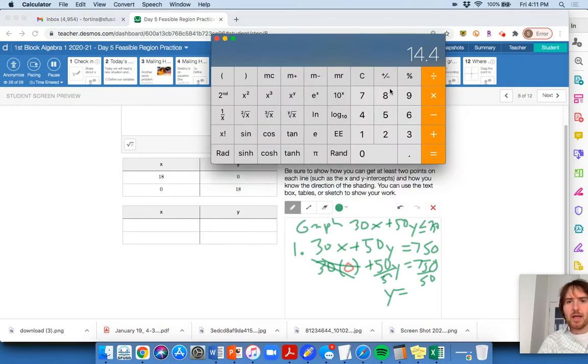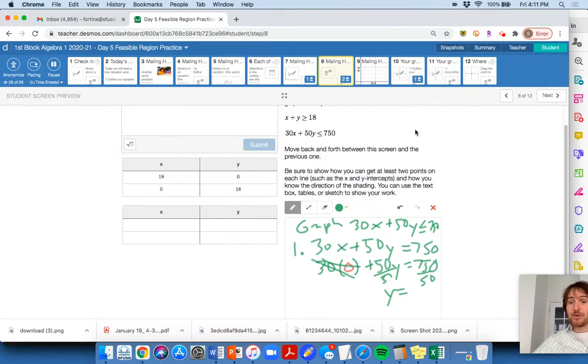If not, always have your calculator out. I can do 750 and divide it by 50, and that's going to be 15. So I'm going to have a y-intercept here at 15. When x is 0, it returns a y-intercept of 15. So she can send at most 15 letters if she didn't send any postcards based on the money constraints. Remember, this is the total quantity constraint up here, then we've got the money constraint just below.